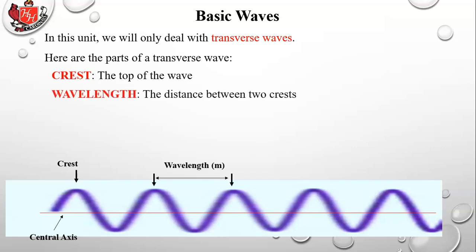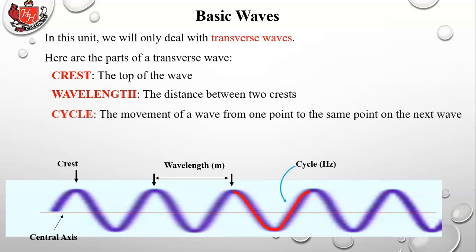The wavelength is the distance between two crests. It could be between any point on the wave and the identical point on the next wave over, but it's much easier to visualize just the crest. So it's from crest to crest. It's measured in units of distance, such as meters, micrometers, nanometers, things of that nature.